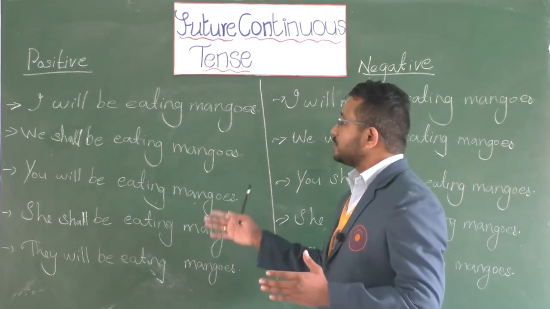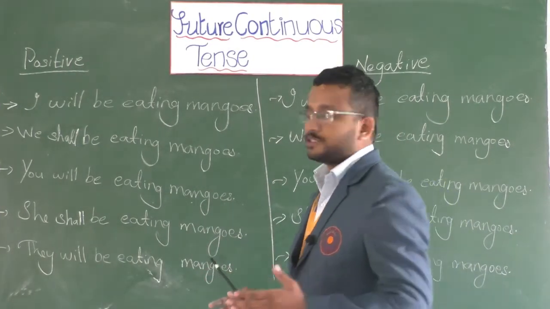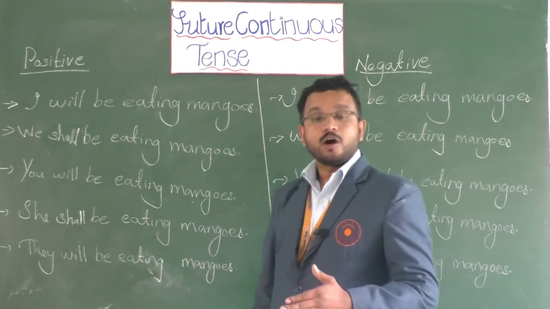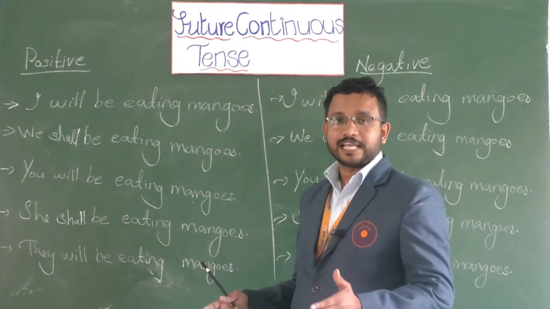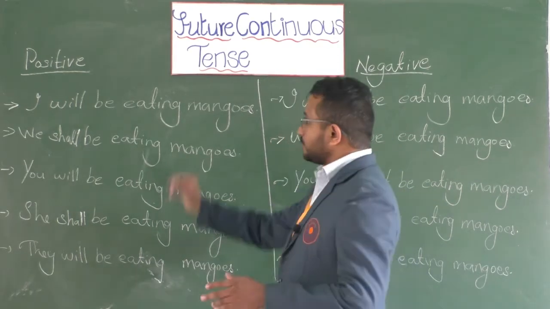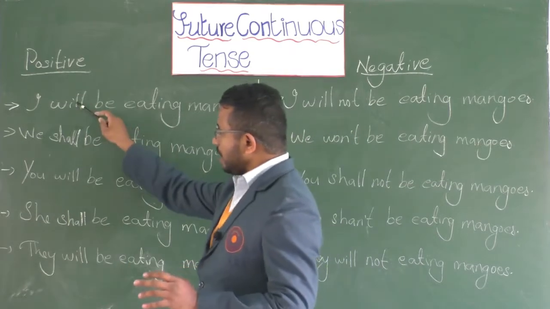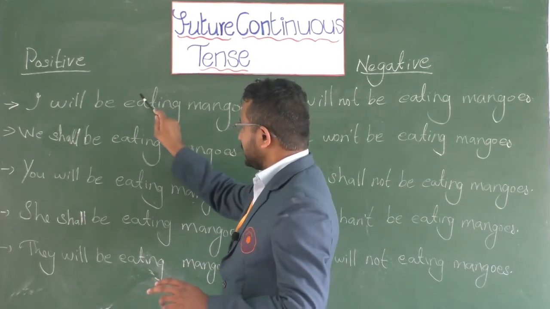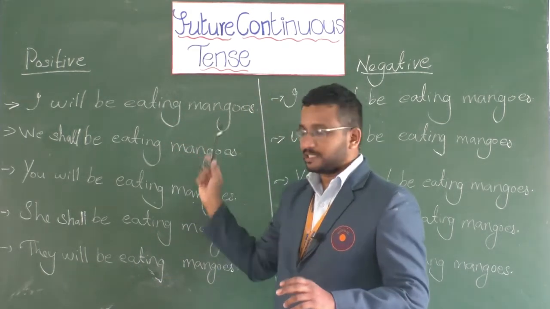You can use the rules, and you can use different verbs or pronouns or nouns to frame different sentences in positive or negative. So the positive rule was subject plus will or shall plus be plus v1 plus ing plus object, optional, right?